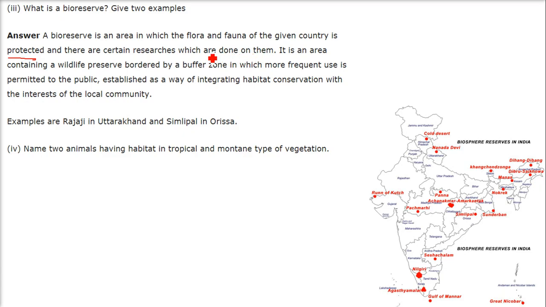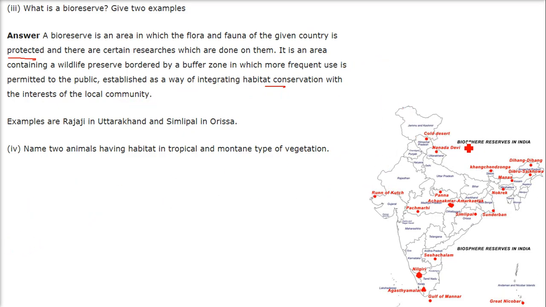The government plays a vital role, providing technical as well as financial help. It is an area containing a wildlife preserve bordered by a buffer zone in which use is permitted to the public, mainly the nearby public, and it is established as a way of integrating habitat conservation with the interest of the local community.